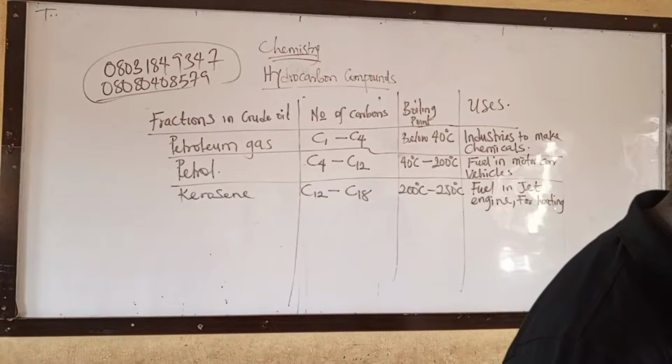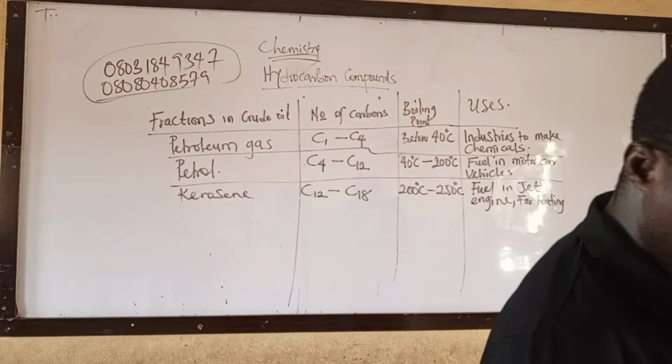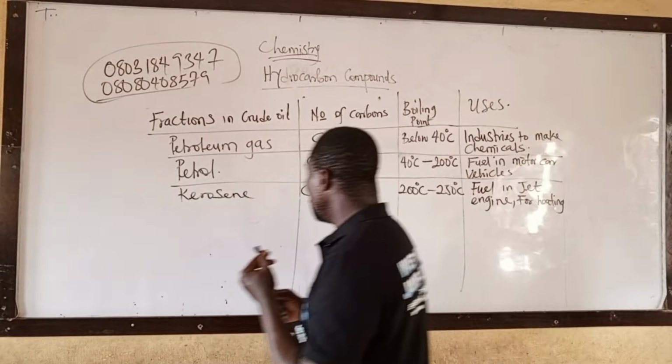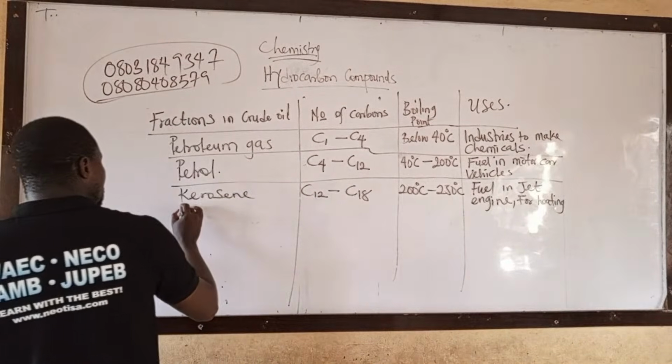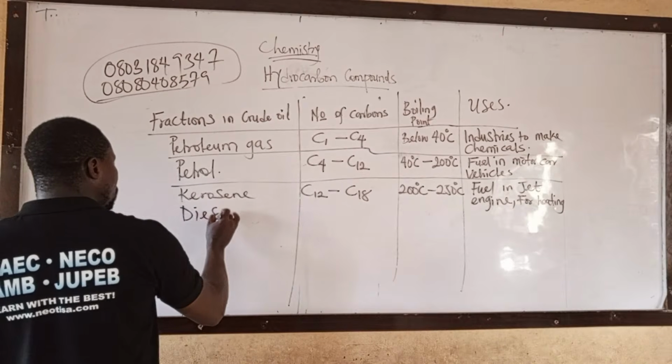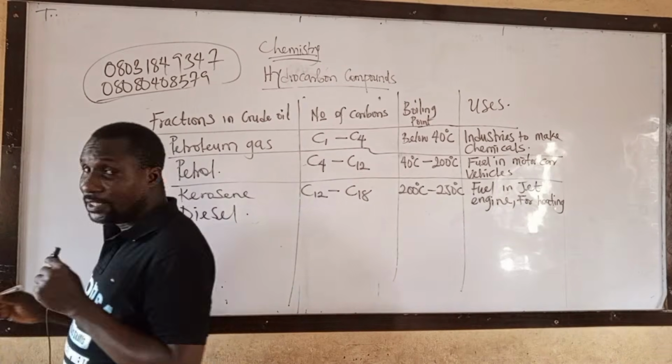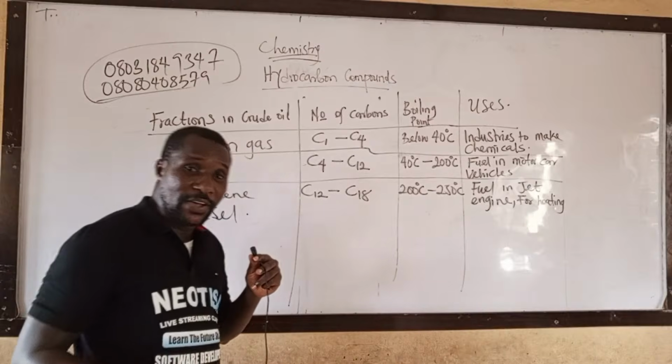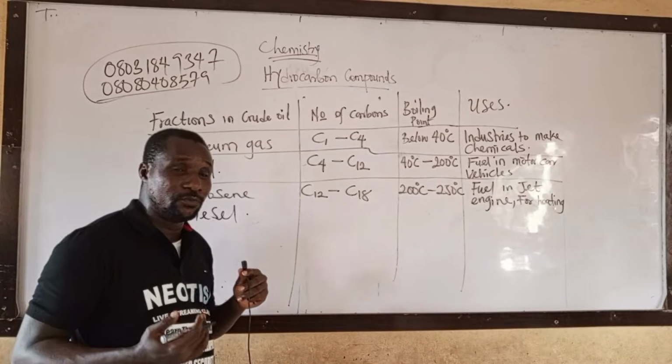The next one is diesel. Take note of diesel. I don't want to be fast, because someone said I'm too fast.